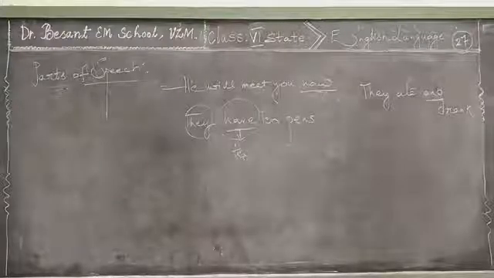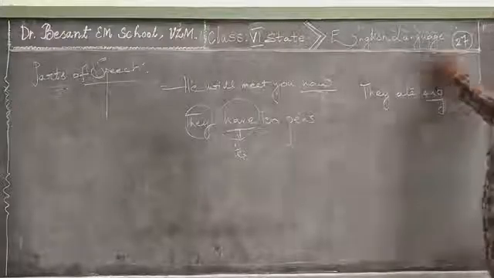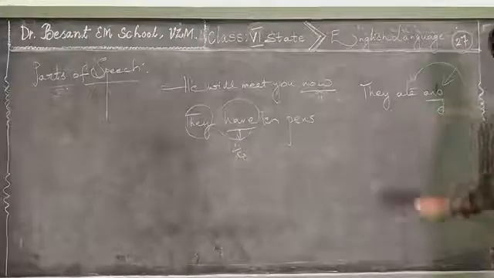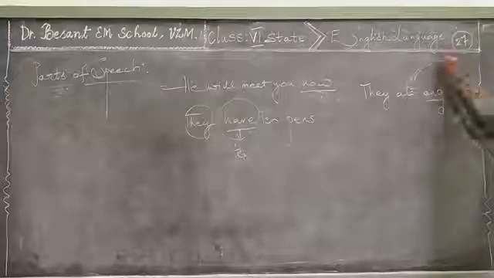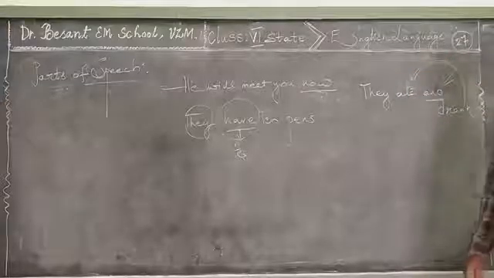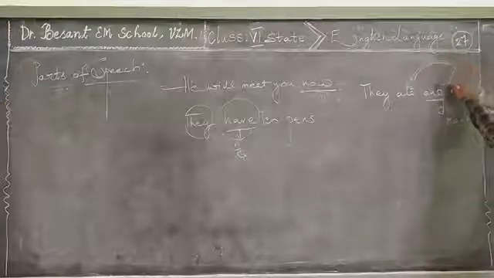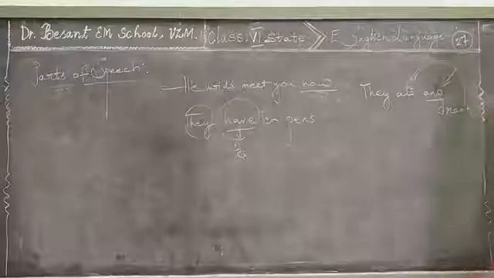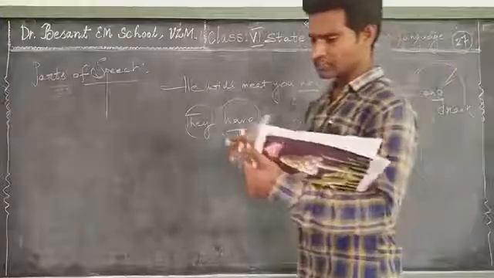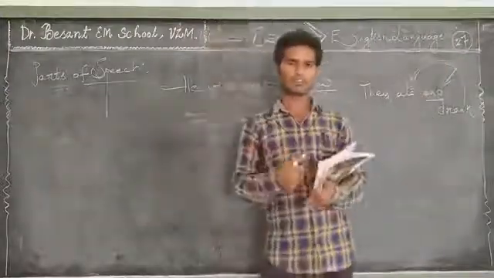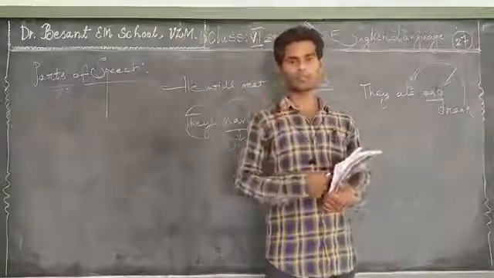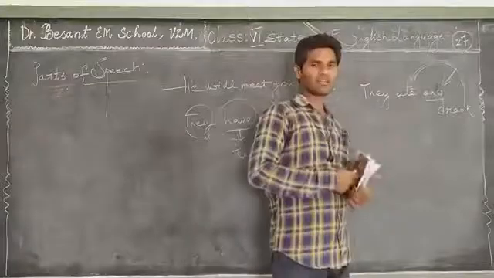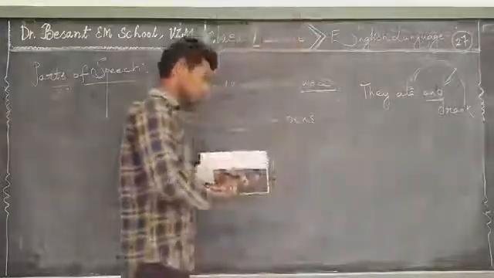These two actions are combined with a word. Ate is one action, drank is one action, and both are combined together with one word, called a conjunction. A conjunction is a connecting word that combines two words or two sentences. So option A is right.